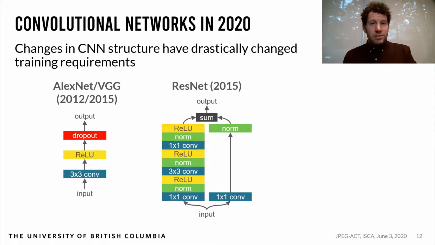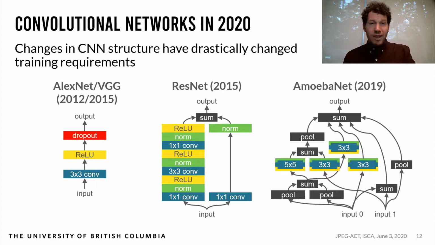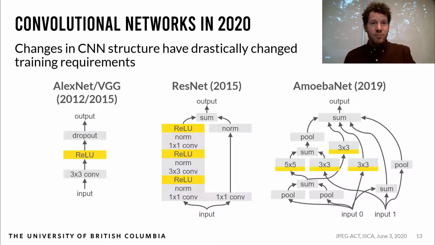If you look at ResNets, the basic block adds 1x1 convolutions as bottlenecks, skip layers, and batch normalization. Finally, if you look at networks generated by architecture search, for example AmoebaNet, the structure is quite complicated. What's important here is that each edge is an activation that might have to be saved. First, I'd like to draw attention to ReLU, which is used widely and creates activation sparsity. This will be important for compression when I talk about it later. Next, dropout is used much less in recent years, but creates highly sparse activations when it is.